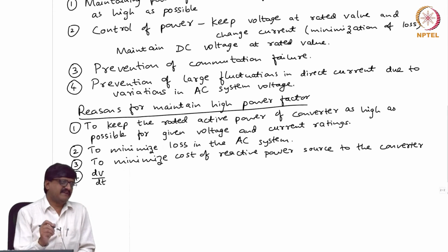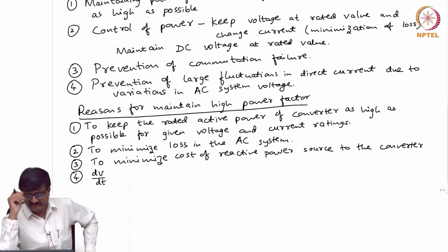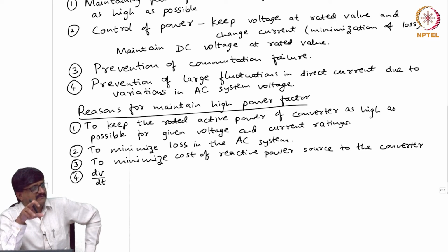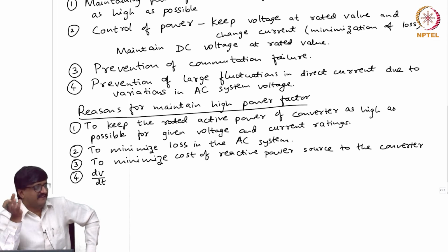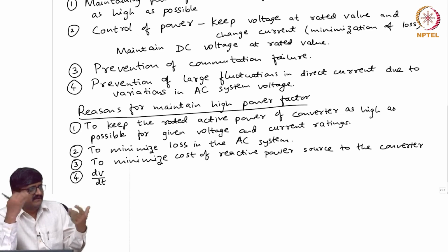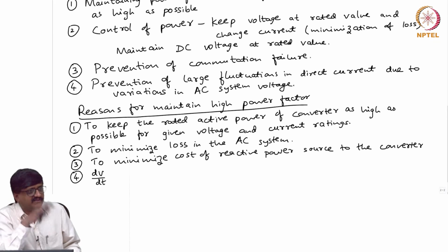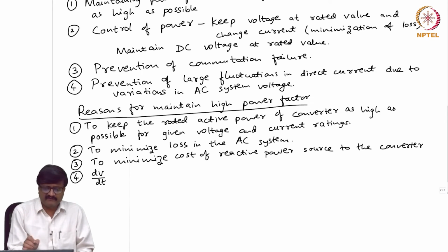Now, it is easy to explain in the case of the simplest one without inductor. Even with inductor, in addition to alpha, there is a U also. Now, it is difficult to say looking at the expressions, but one can verify it. So, take a practical converter, assume some value of alpha, find U and see what happens. It is not possible to prove that in theory, but one can show in practice by calculations that maintaining high power factor is equivalent to reducing dV by dt stress, even in the practical case of inductor being present on the AC side. Okay. So, that is something not very obvious.